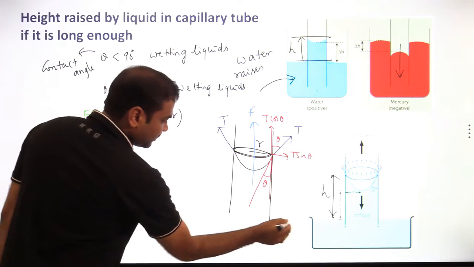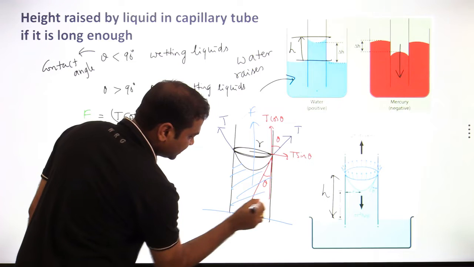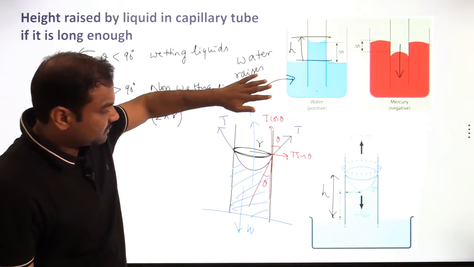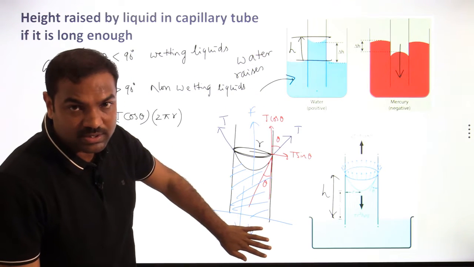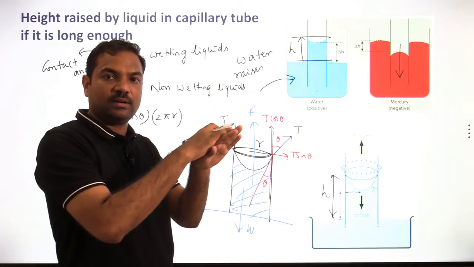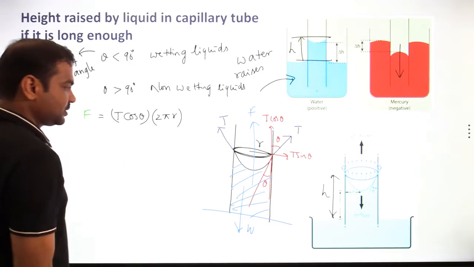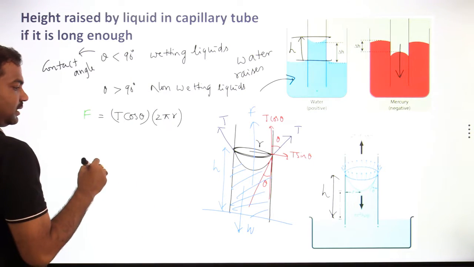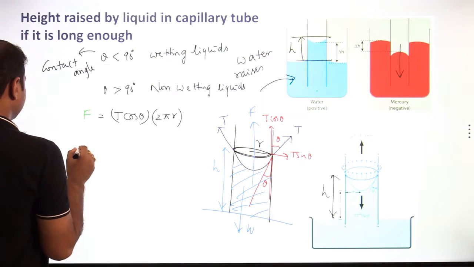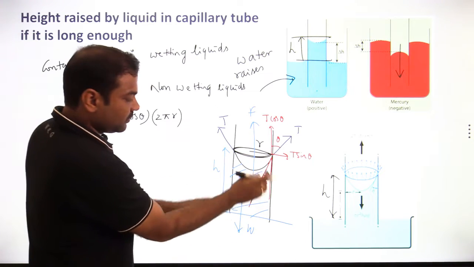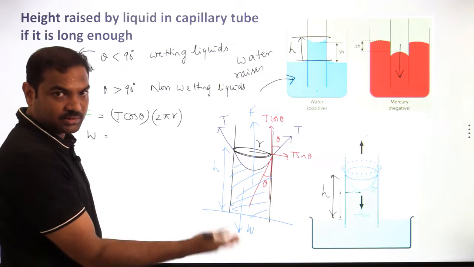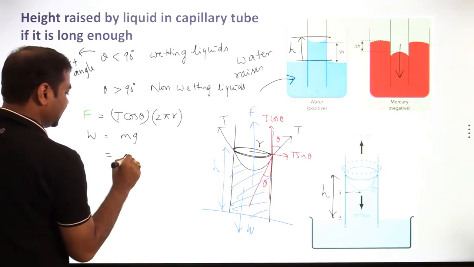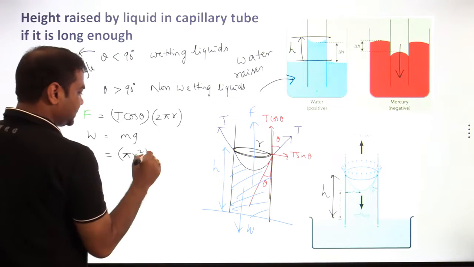Now whatever weight of liquid is there, that weight will act in downward direction. Wherever the force and weight are balanced, there the liquid will come to equilibrium. So that equilibrium height is required. For that, I am calculating the weight value now. Weight is nothing but volume into density into g, mass into g. So I am writing mg. In the place of mass I can write volume. Volume is pi r square, the area, into the height it is raised, h.